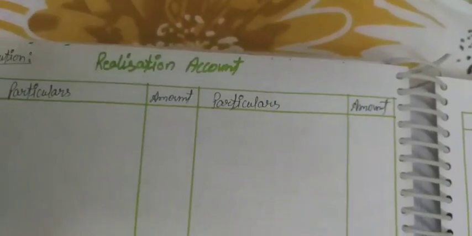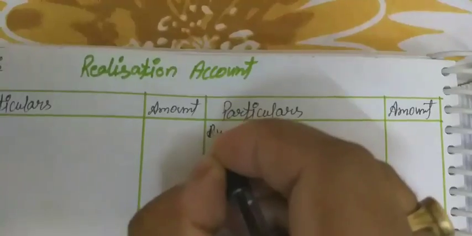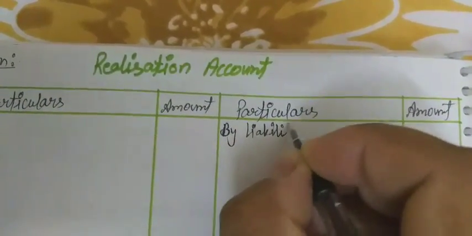So students, I already prepared the format of the realization account, partners capital account as well as the bank account. So now, first we have to write off the liabilities.